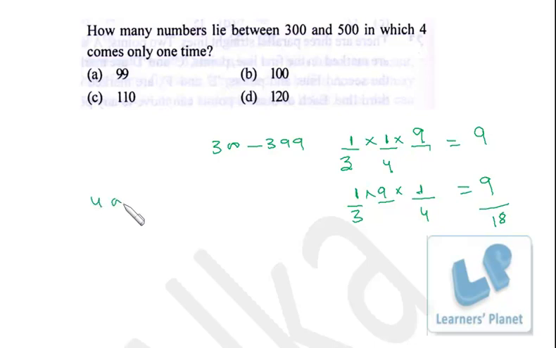Now we have to calculate for 400 to 499. Now again we have 3 places. The first position is fixed for 4. Now we cannot put any 4 over here, so we just have 9 options. From 0 to 9, 10 digits are there. We cannot put 4, so in all we have 9 options. Similarly over here. So in all we have 81 numbers between 400 and 499 inclusive of both, when we'll be getting just one 4, right? So 18 plus 81, in all we will be having 99 numbers where only one 4 is there. Okay, so I hope you are clear.